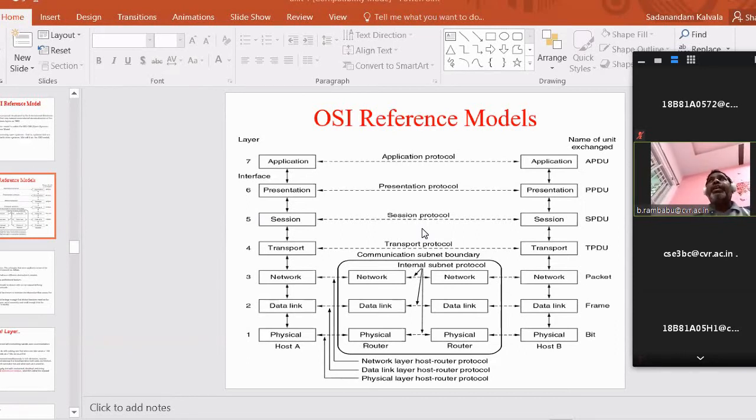In a link. So please write down what is a link. A link is a communication path between two hop terminals. Link is defined as a communication path between two hops. Hop means the next jump. Hopping means jumping. Hop means one jump to the next jump. That is, in bracket, adjacent terminals. A link is a communication path between two hop terminals. In bracket, please write adjacent terminals only.